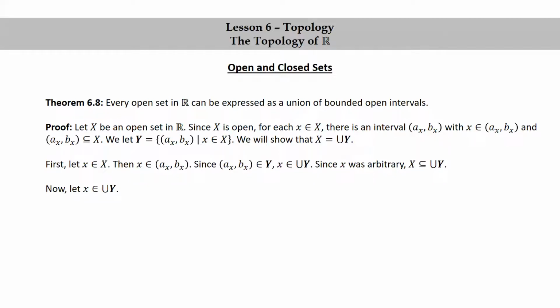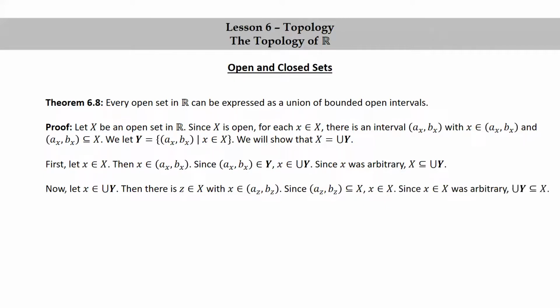Now for the other direction, we'll take little x in union Y. Then there is some z in big X, with little x in (a_z, b_z). Since (a_z, b_z) is a subset of big X, little x is in big X. And since little x in union Y was arbitrary, union Y is a subset of X. So since X is a subset of union Y and union Y is a subset of X, by the axiom of extensionality, it follows that these two sets are equal. X is equal to union Y, and that's what we wanted to show.